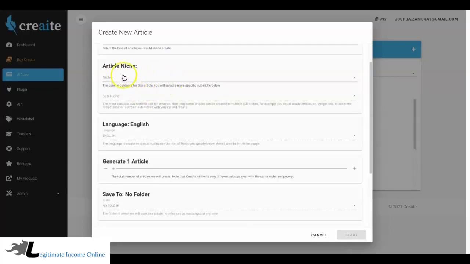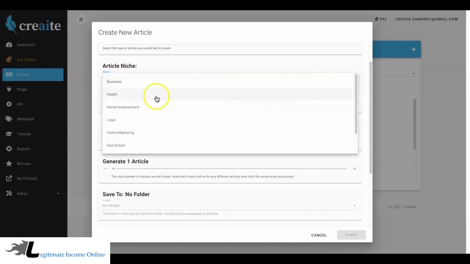And then below that, you're going to choose the niche that you want content in. Now, we have tons of niches in here already. We have most of all of the major niches covered. So the way that we've broken it down is first off by our main niches. Okay, so we have business, health, home improvement, legal, online marketing, real estate, relationships, and travel.